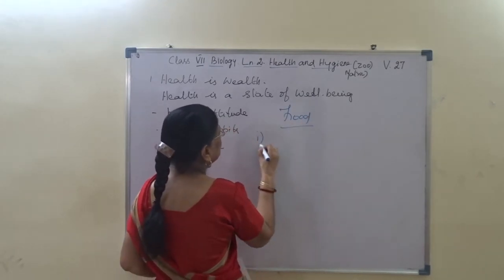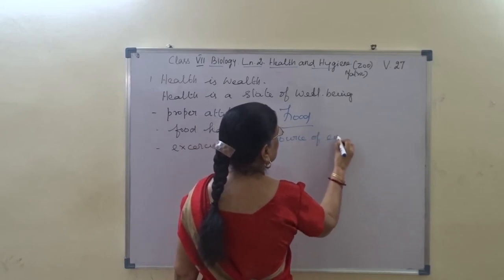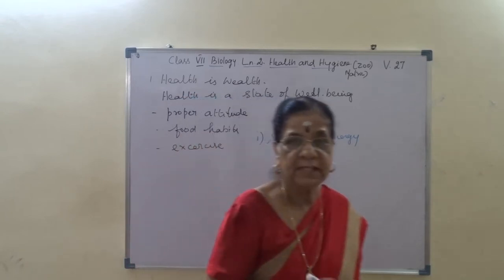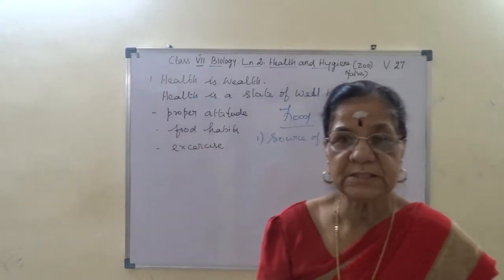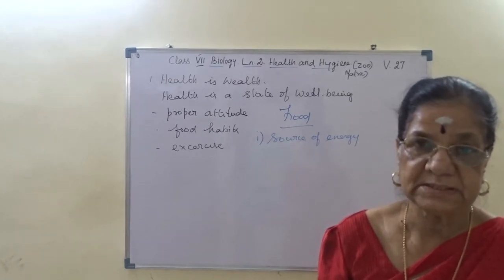It gives energy for the functioning of various physiological activities.